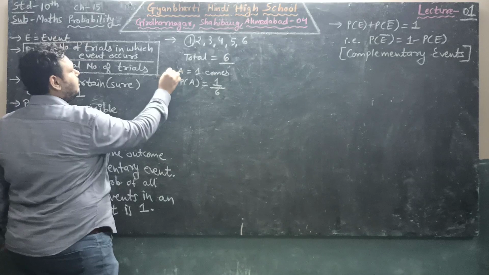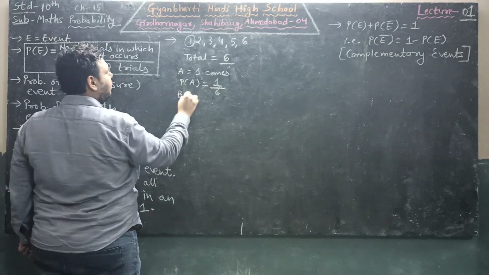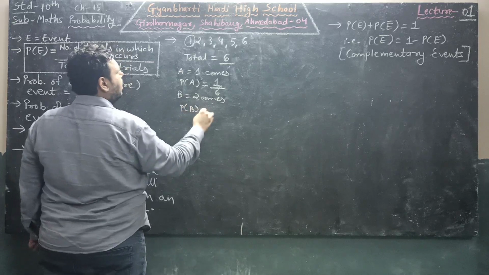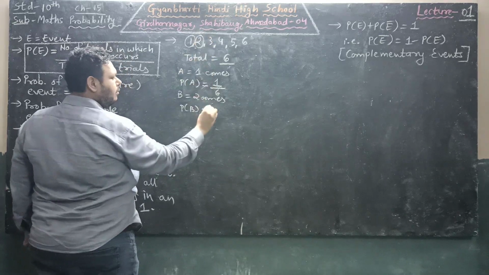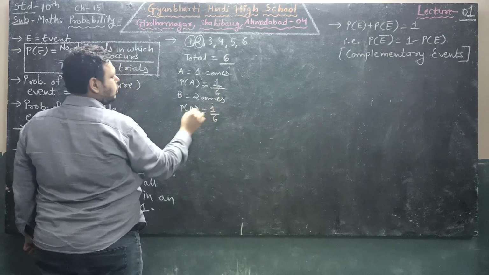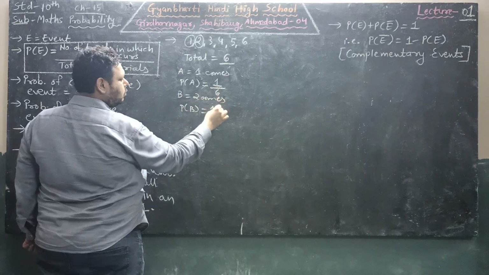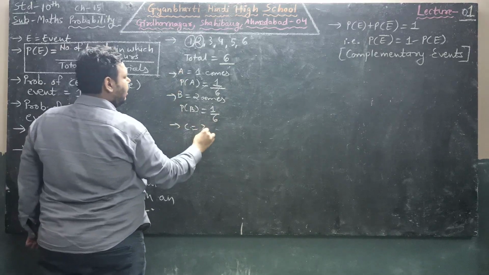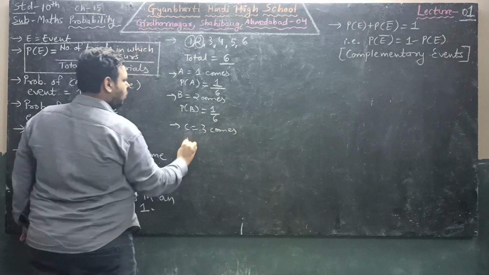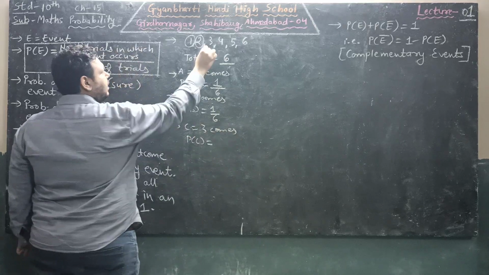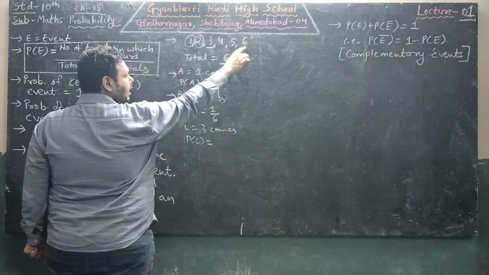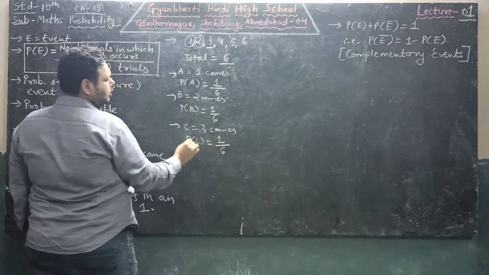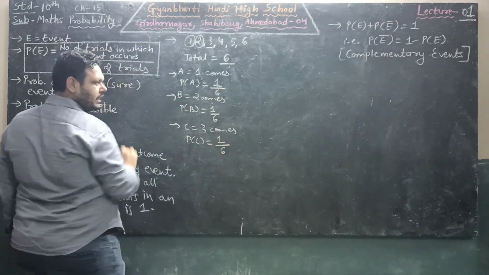Let us see further. Now let us denote event B as 2 comes. So probability of B: 2 is coming for 1 time and total is 6. So probability of B, that is 2 comes, is 1 upon 6. Third, C is equal to 3 comes. So probability of C, same, 3 is coming for 1 time in all the total events. So 3 is coming for 1 time, total there are 6 events. So probability of C will be 1 upon 6.